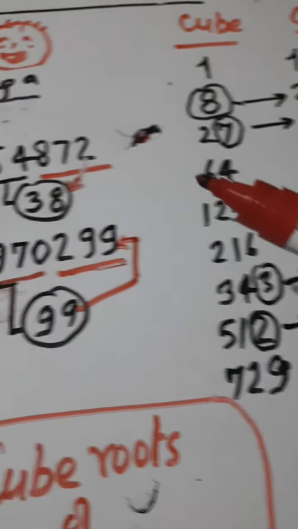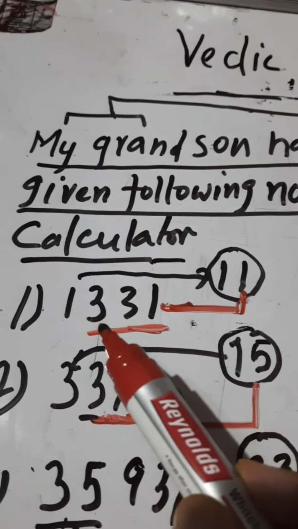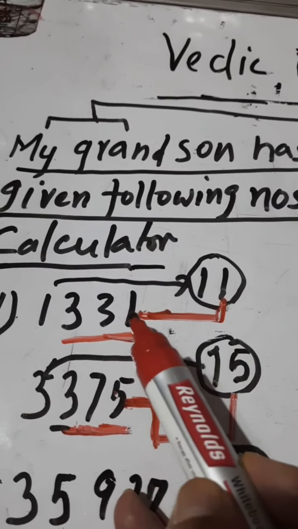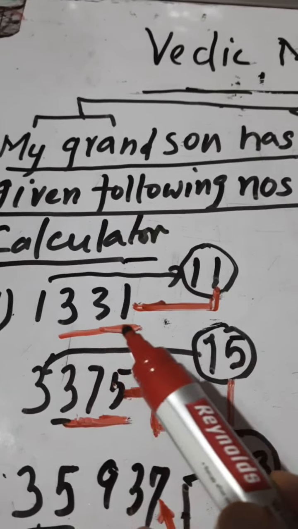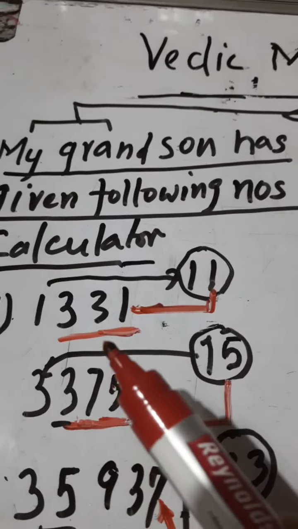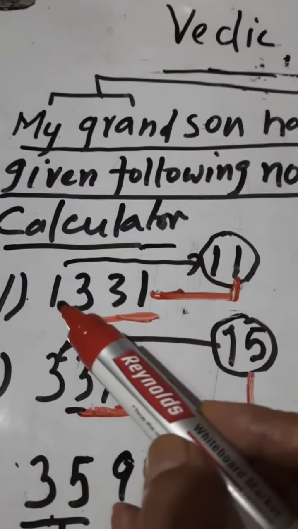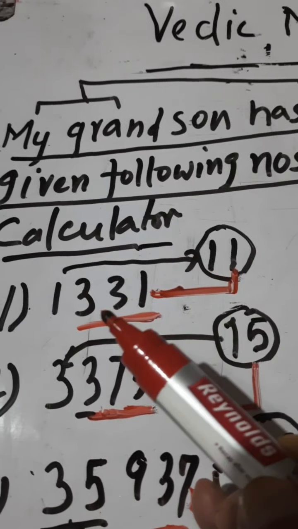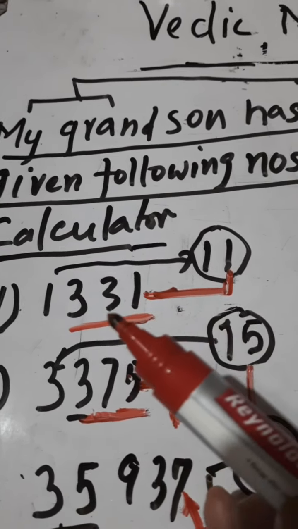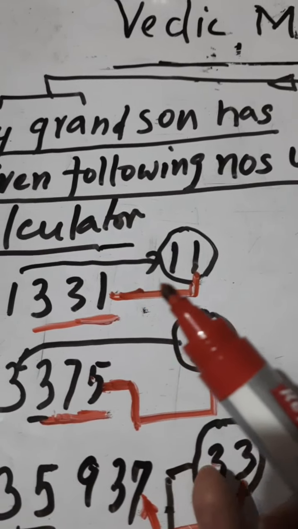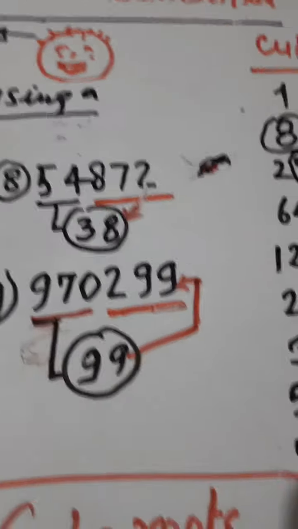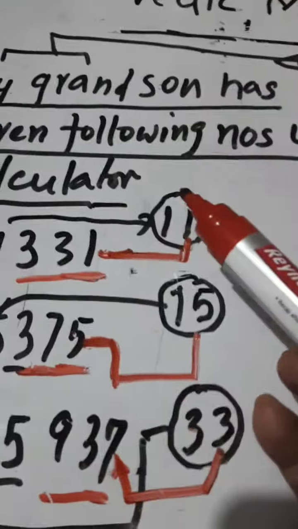Another property that we can see is that we have to examine whatever number is left after blocking the first three digits, that is unit, tens and hundred. These first three digits we can block. So whatever is left is the fourth digit here, say 1. So we see that the cube root of 1 is 1, so there is no ambiguity. So we take the cube root of 1 as 1. And 331 is ending in 1, so this has to be 1, because 1 will always end in 1. So this answer should be 11.